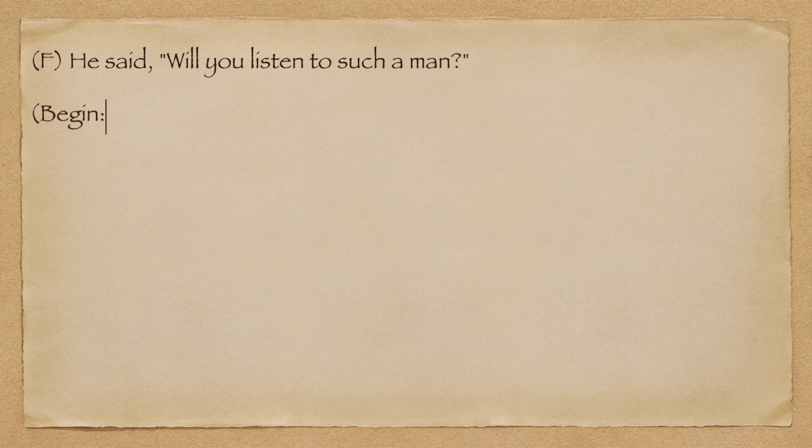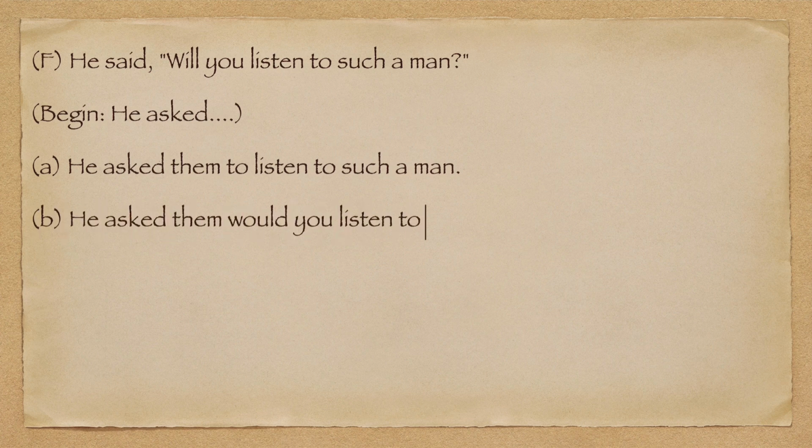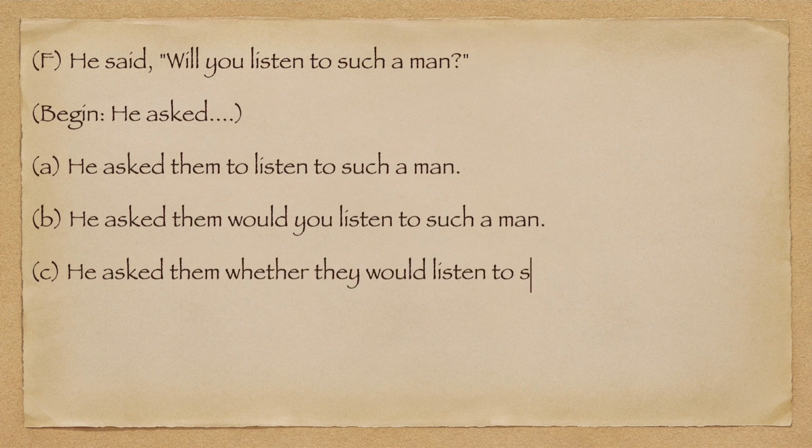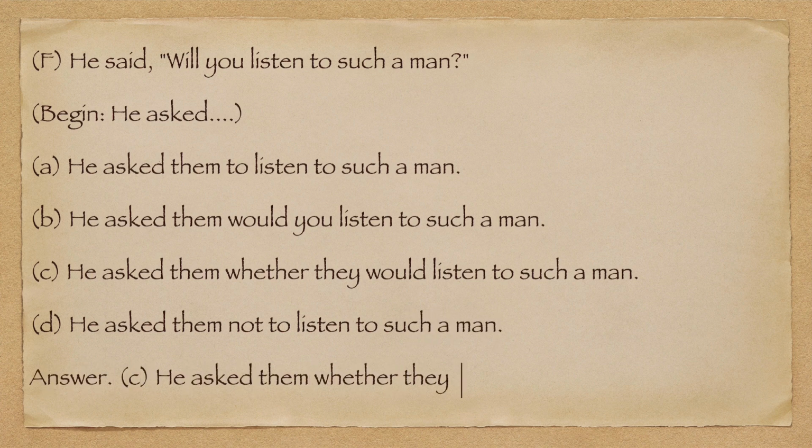F. He said, "Will you listen to such a man?" Begin. He asked. A. He asked them to listen to such a man. B. He asked them, "Would you listen to such a man?" C. He asked them whether they would listen to such a man. D. He asked them not to listen to such a man. Answer. C. He asked them whether they would listen to such a man.